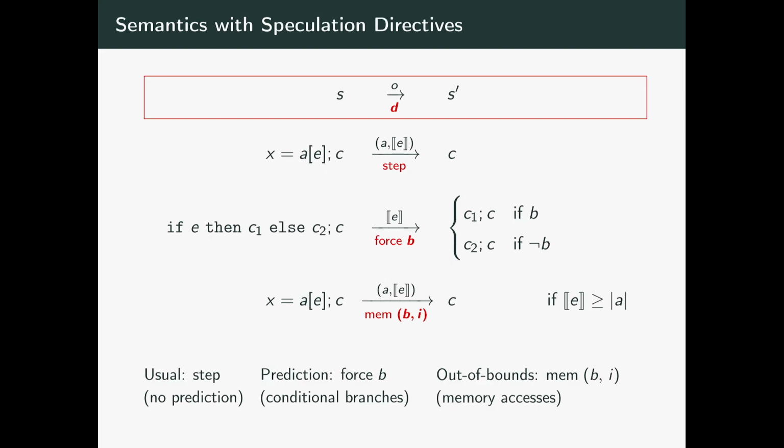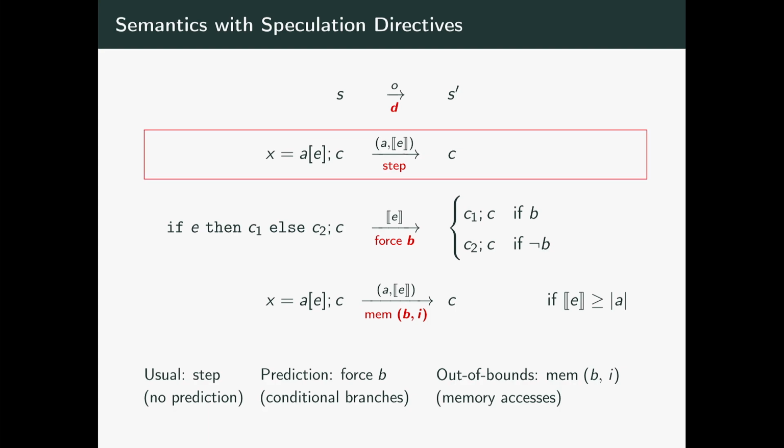To take Spectre into consideration, we need to add something to this picture. So we have a semantics similar to the one before, where we have S and S prime as states and O an observation, but now it's indexed by a directive D, which represents the prediction from the branch predictor of the CPU, which is adversarially controlled. Many instructions do not need any predictions, such as, for instance, loads.